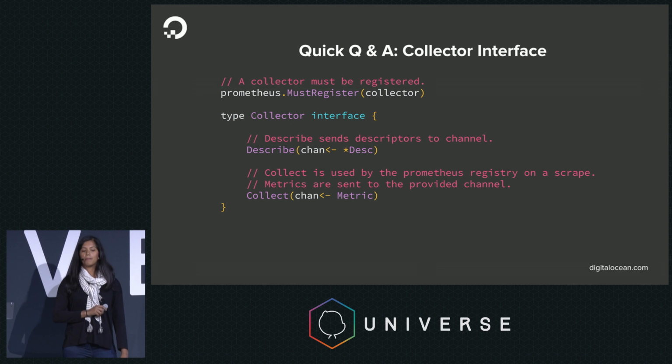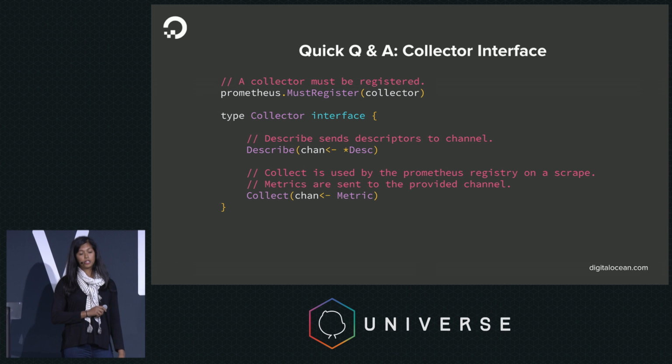The next way we set up metrics is by using the collector interface. So the collector interface is a structure that you can implement, and the structure that you use to implement it typically has two functions, and the collect metric is key. It shows us that every time Prometheus scrapes your instance, the collect function is called, and metrics are sent to that particular channel.